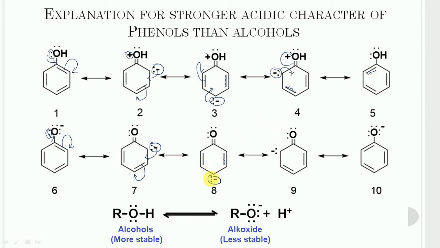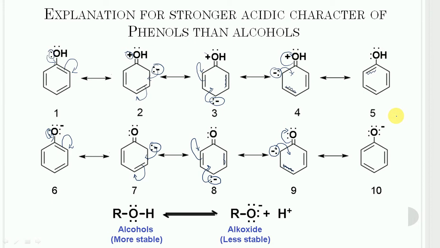Then again this pi bond shifts toward this side, so these two carbons have a fresh pi bond and the negative charge comes on this carbon. In the last, this pi bond goes back, so structure number 10 is formed.